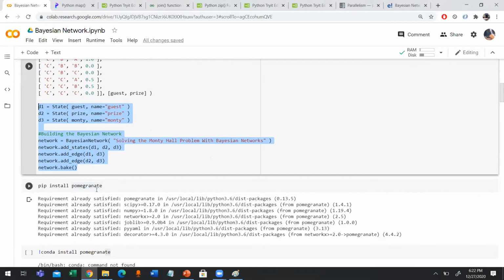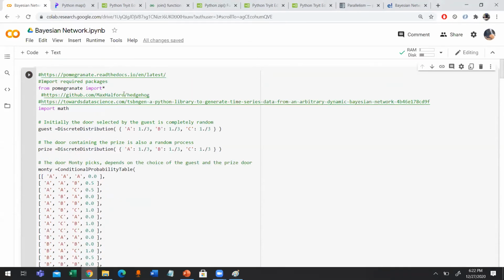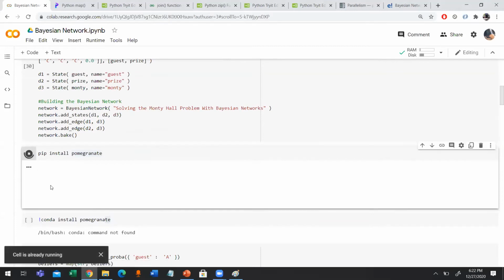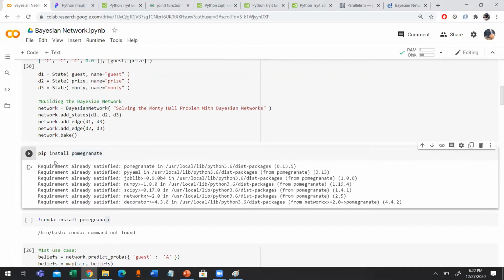You have to install one more thing for this library, for this package. This is pip install pomegranate. After this installation, you cannot find any error.